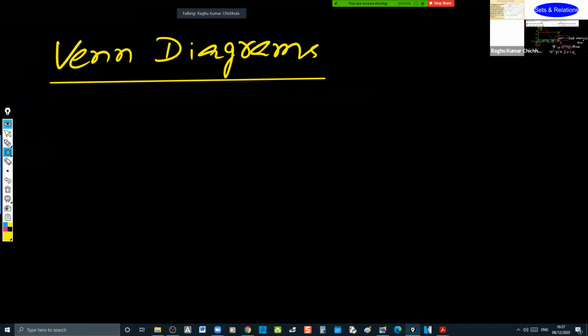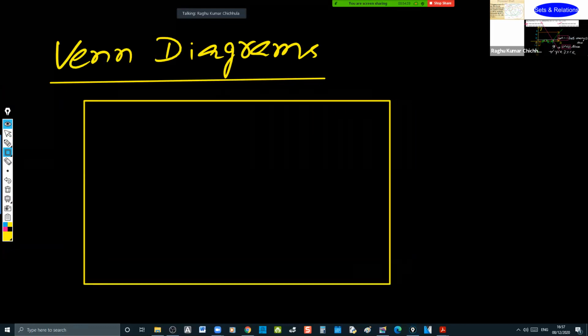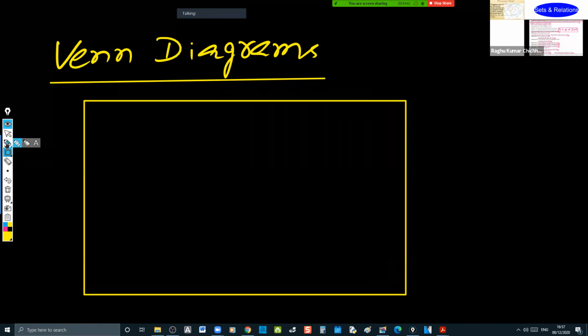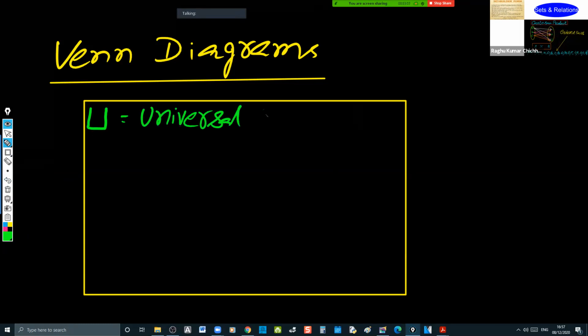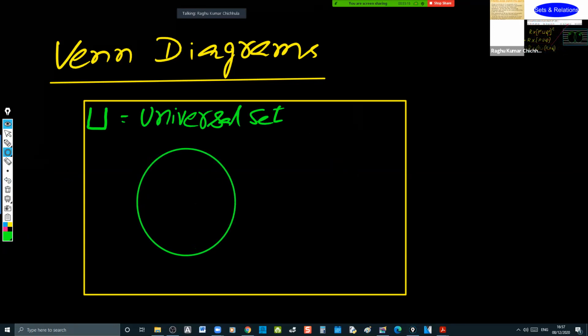See, the universal set is always denoted by a rectangle. The universal set is always denoted by a rectangle, and it is U. Universal set. And all the sets are denoted by circles.